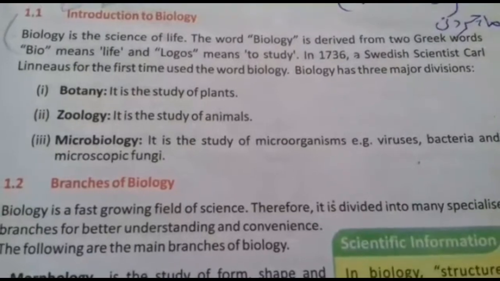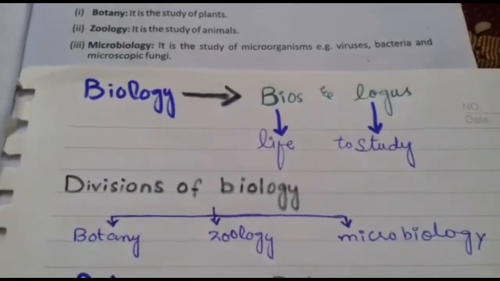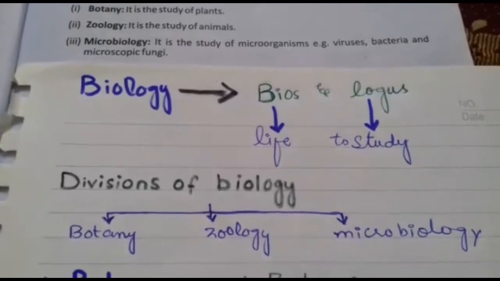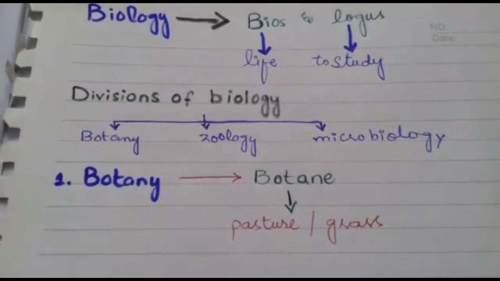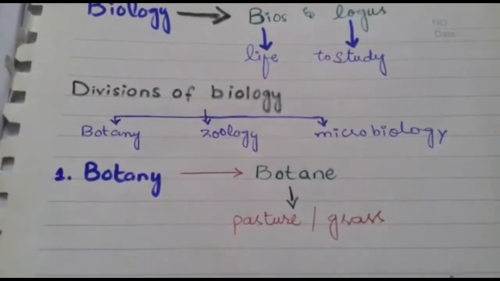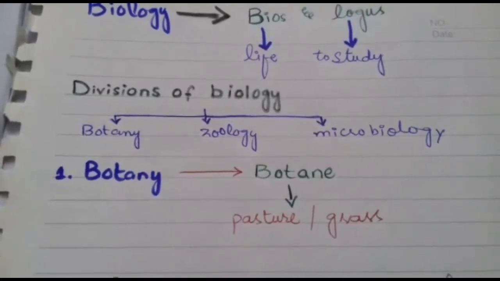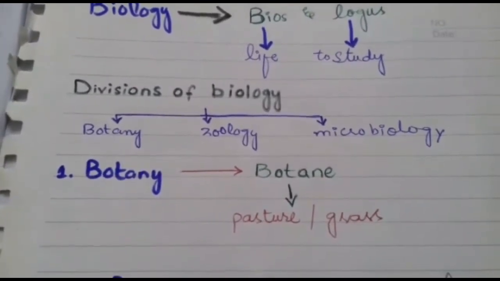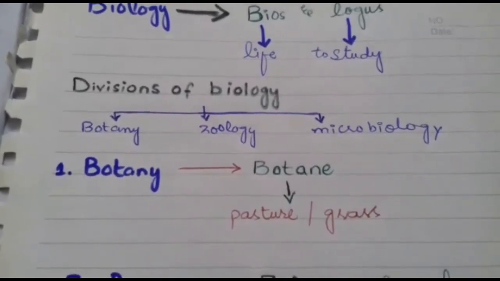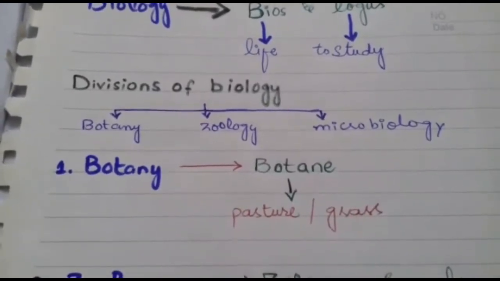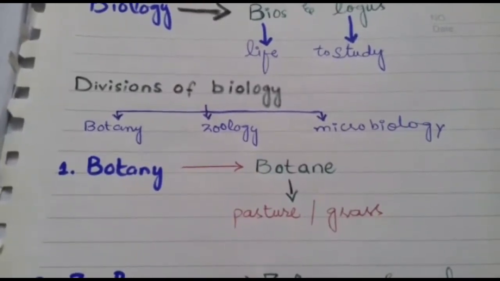Now moving towards the divisions of biology, there are three major divisions of biology. These are botany, zoology, and microbiology. The first major division is botany. The word botany is derived from the Greek word botan, which means pasture or grass. So it indicates botany is the study of plants, in which we study about herbs, shrubs, and even large trees.